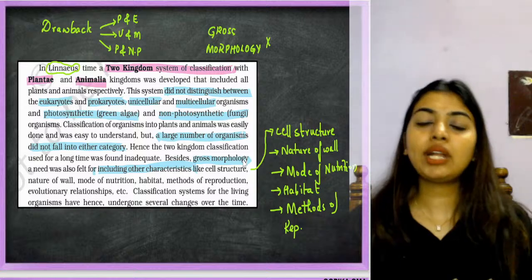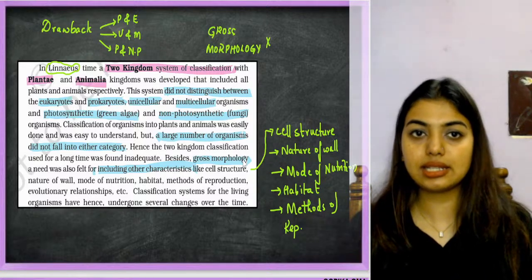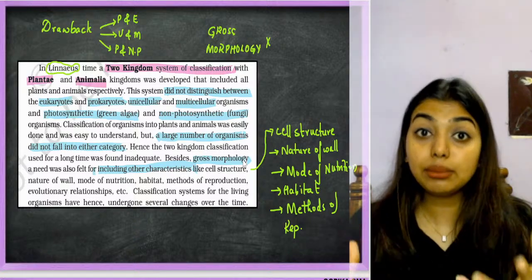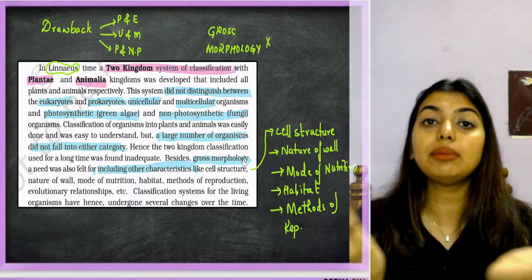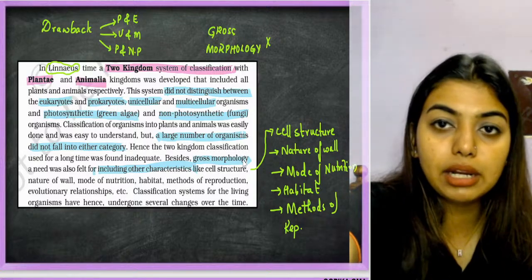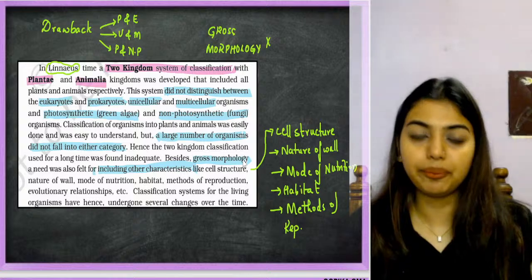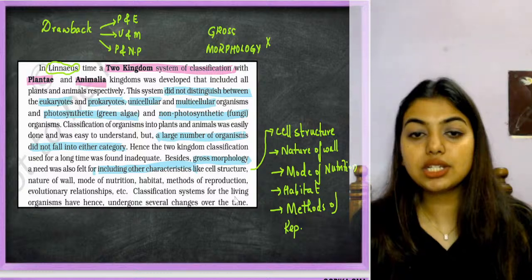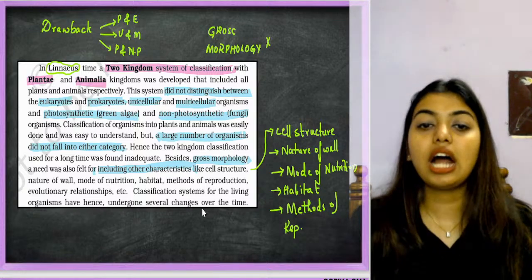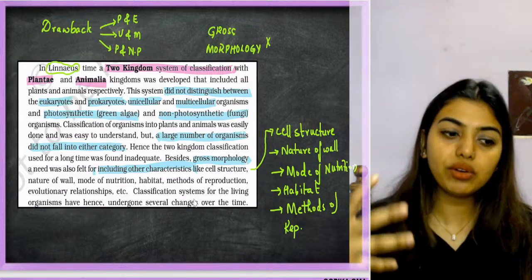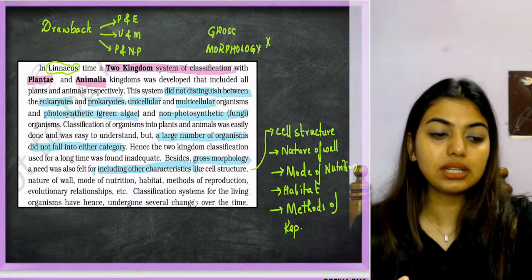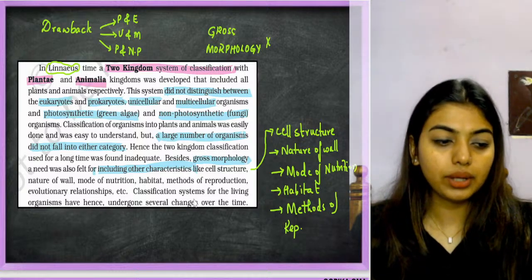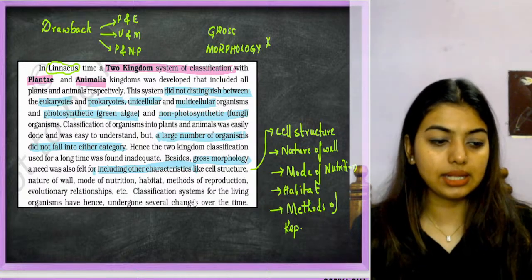Because sometimes when you're morphologically categorizing something, you will notice that anatomically they might be similar, but morphologically they might be different. Morphologically they might be different, but anatomically they are a lot similar. So that kind of thing can come together, yes or no? So this was the thing. Classification systems for living organisms have hence undergone several changes over time. Over time evolution has happened, so many things have happened that now it has reached a better point. Got it clear? Okay, clear. Fine.